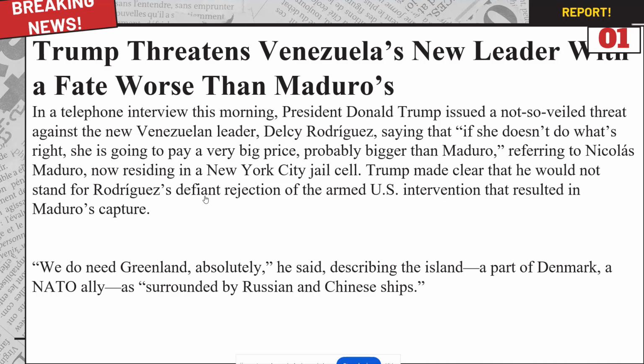So President Donald Trump issued a not-so-veiled threat against the new Venezuela leader, that is Delcy Rodriguez, saying that if she does not do what is right, she is going to pay a very big price, probably bigger than Maduro, referring to Nicolas Maduro, now residing in a New York City jail. And Trump made it very clear that he will not stand for Rodriguez's rejection of the armed US intervention that resulted in Maduro's capture.